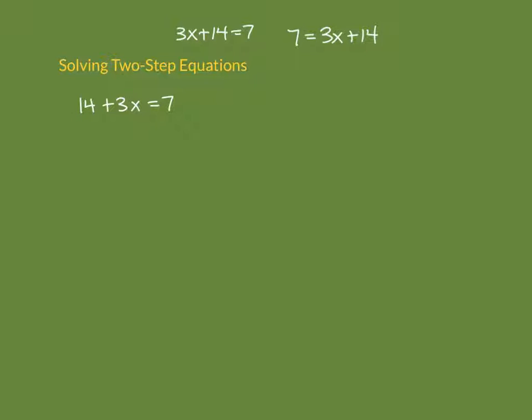So we've got 14, a positive 14, because since there's no negative sign in front of it, it's a positive 14 plus 3x is equal to 7. So I'm going to get rid of that 14 by subtracting it from both sides. So again, keeping track of my equal sign there. So 14 minus 14 will zero out and give us 0. And then we're just left with a positive 3x. And we don't have to put that plus sign. The only thing we'd have to worry about is if it was a subtraction sign, then this would be a negative 3x. Over here, 7 minus 14 is negative 7.